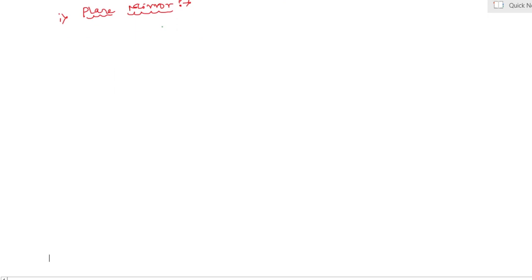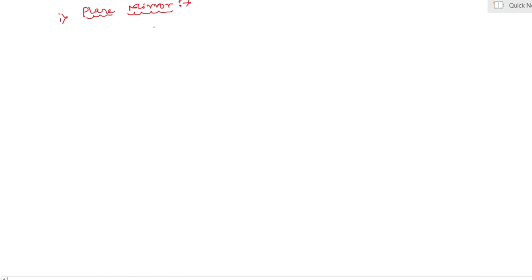Plane mirror. If the reflecting surface which reflects almost all the light incident on it is plane, it is called a plane mirror. Yes, my dear students, what happened here in a plane mirror? Almost all light incident on it is reflected.